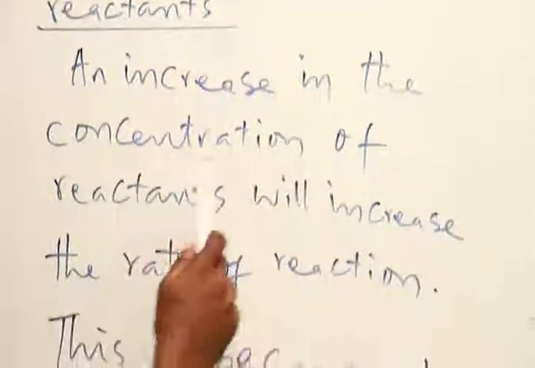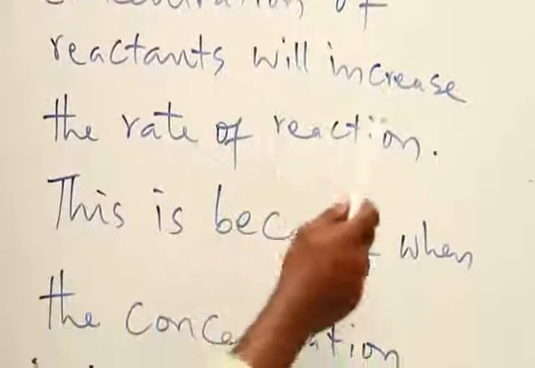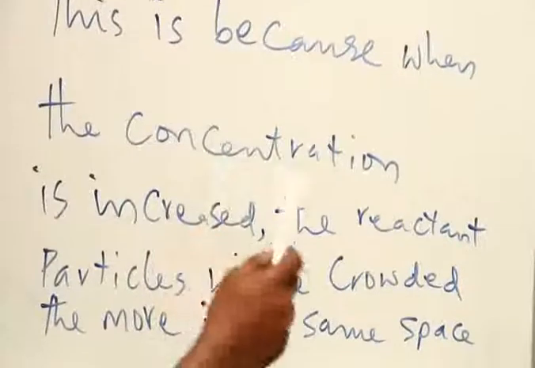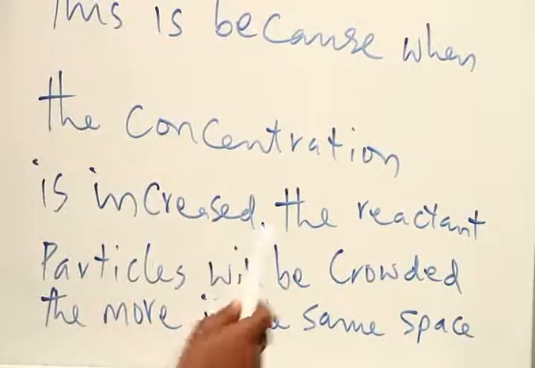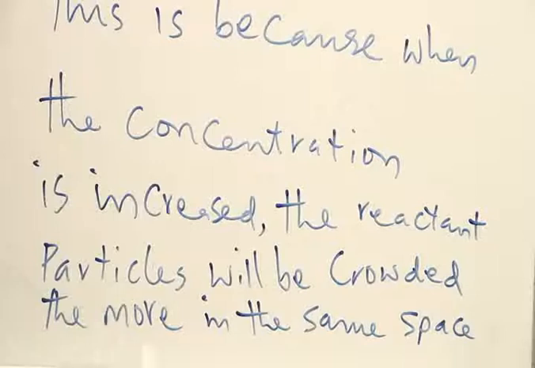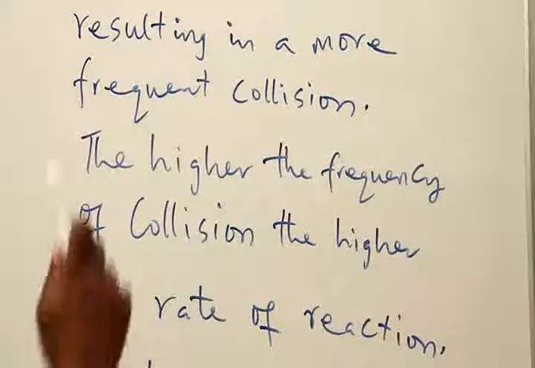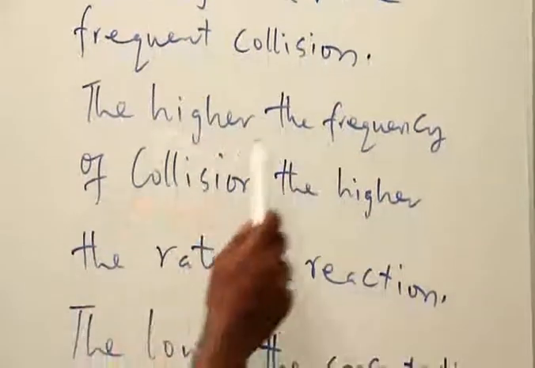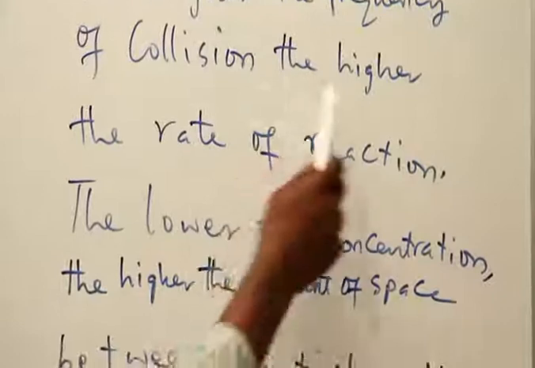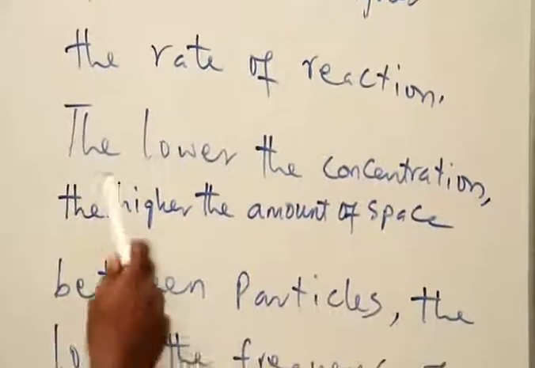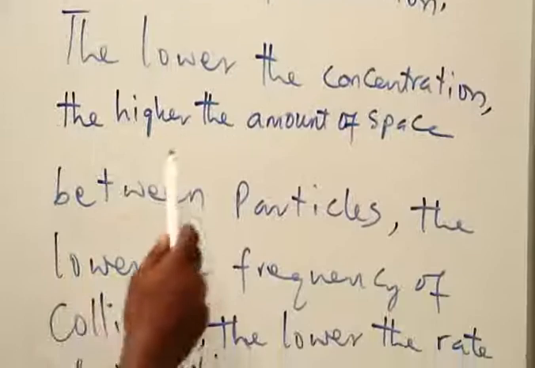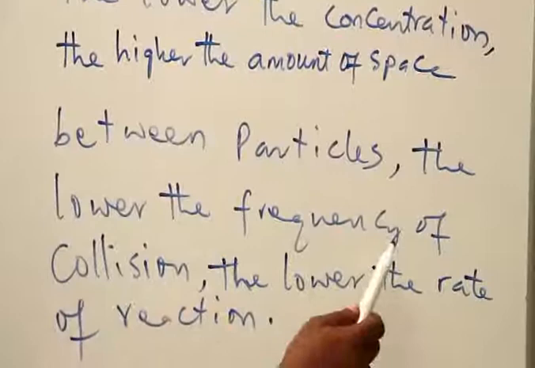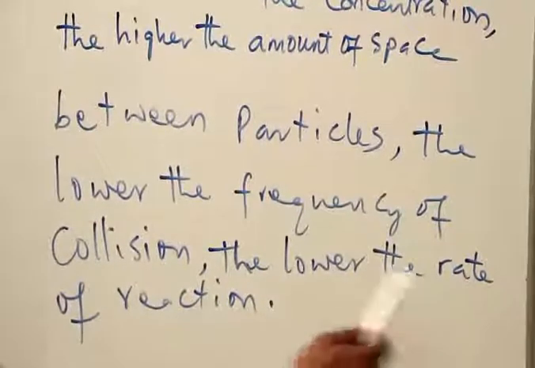An increase in the concentration of reactants will increase the rate of reaction. This is because when the concentration is increased, the reactant particles will be more crowded in the same space, resulting in more frequent collisions. The higher the frequency of collision, the higher the rate of reaction. The lower the concentration, the higher the amount of space between particles, the lower the frequency of collision, the lower the rate of reaction.